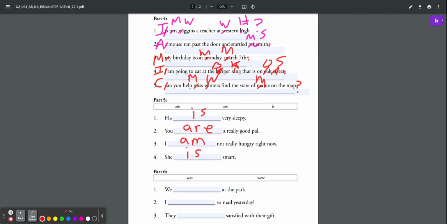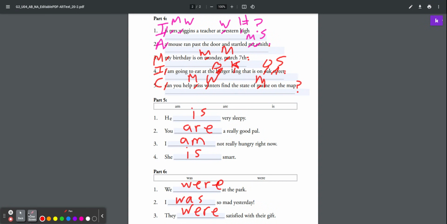Part 6 is your past tense verb, was and were. I didn't even read the sentences. He is very sleepy. You are a really good pal. I am not really hungry right now. She is smart. So we were goes with we. So we were at the park. I was so mad yesterday, and they were satisfied with their gift.